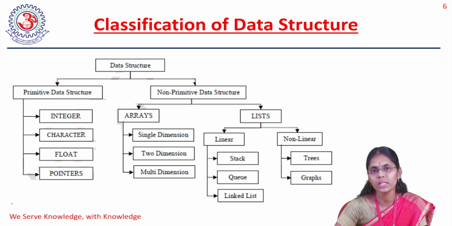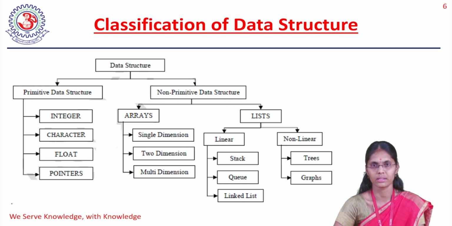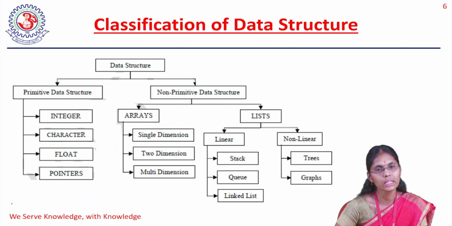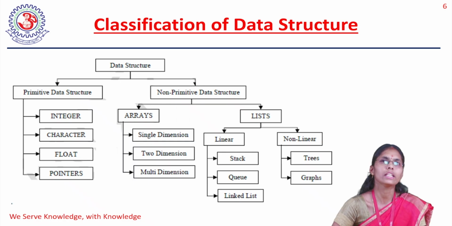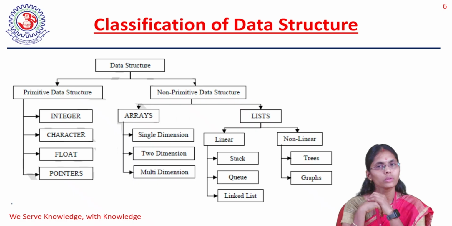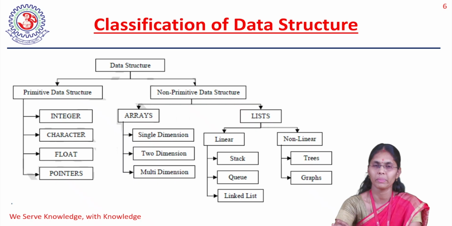So what is a linear data structure? Generally the term linear indicates one after another. After one I can access the next, like that it will come, right? So that is called a linear data structure. Especially I can tell you one example. Consider some people standing in a theater queue. How will the people stand? The first person who came first will be standing first. Next will be coming over there.